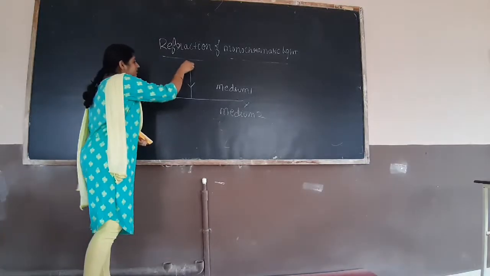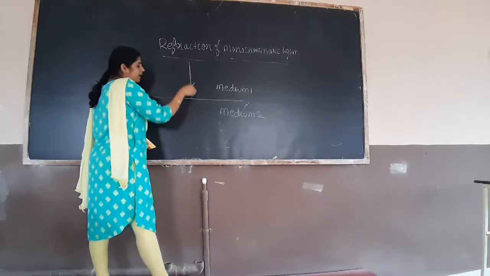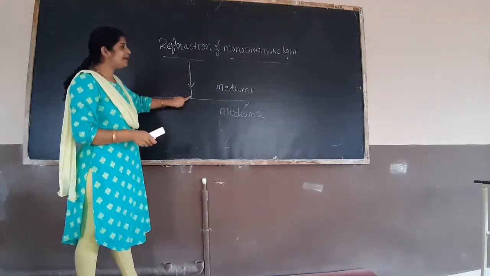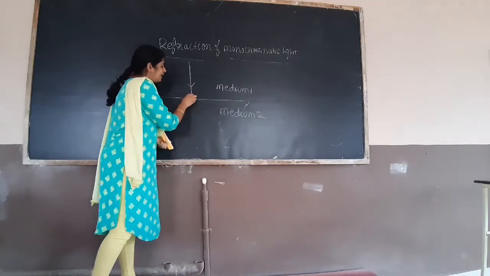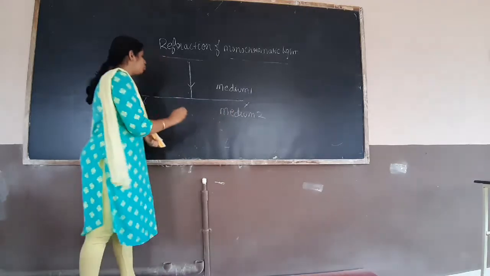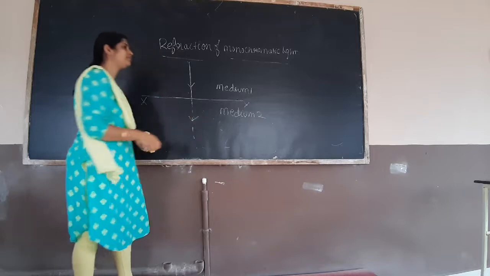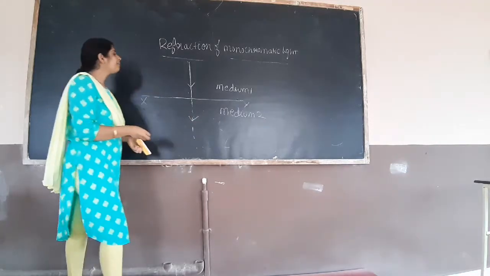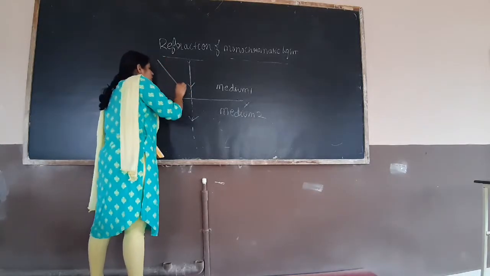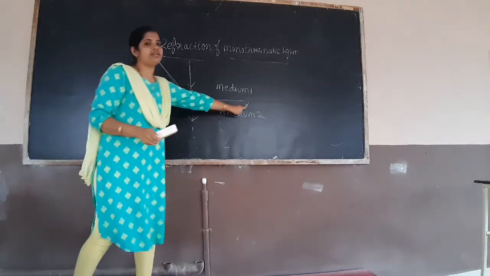When a light ray enters normal to the surface, in a straight line path, what happens to this light ray? This light ray will not bend here in medium 2. So it will follow the same path. Okay. When this light ray enters obliquely to the XY interface,